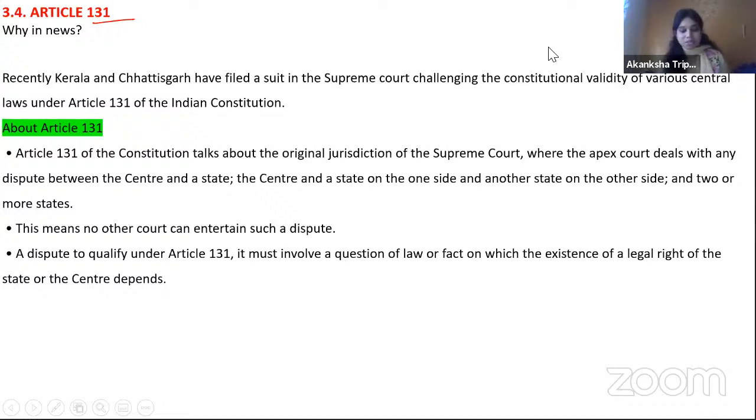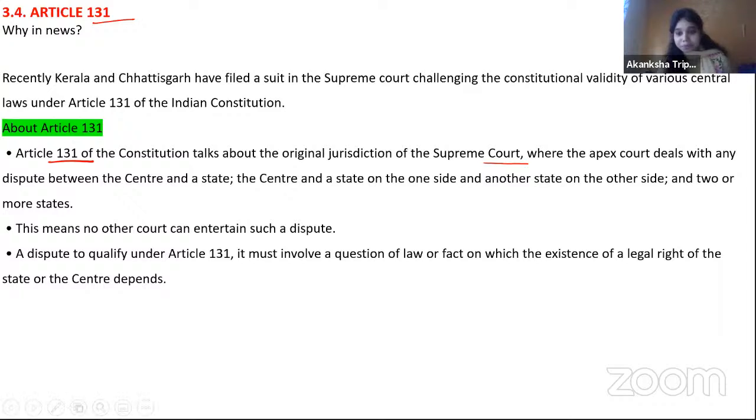Various laws about which they have raised questions. But in the exam they will not ask which laws they were or why. Mainly, you're not writing a judiciary examination. Mainly they can ask questions related with what is Article 131. So Article 131 talks about the original jurisdiction of the Supreme Court.